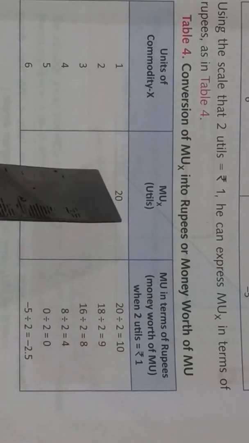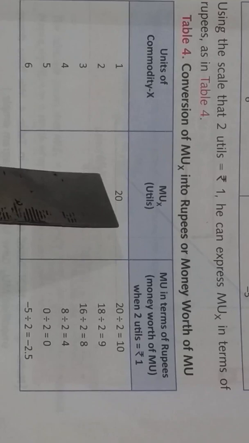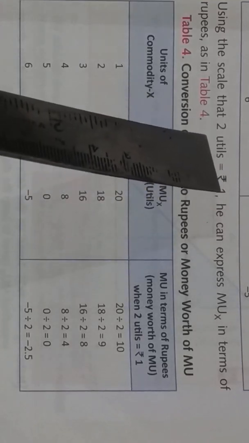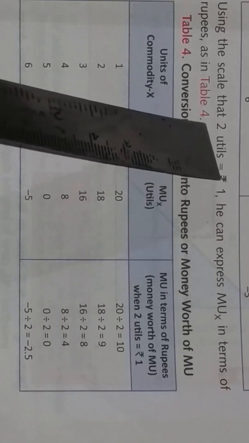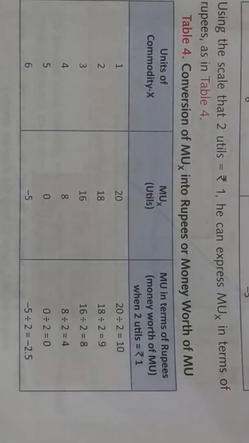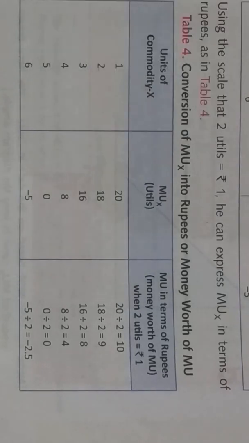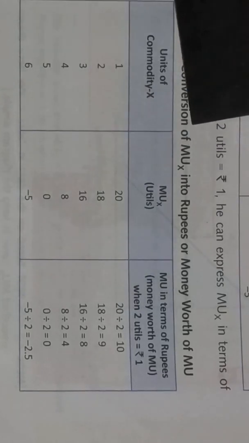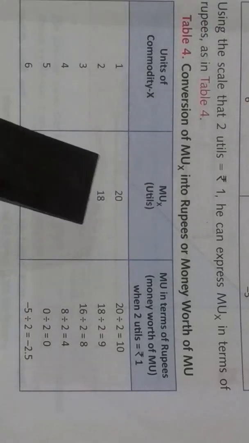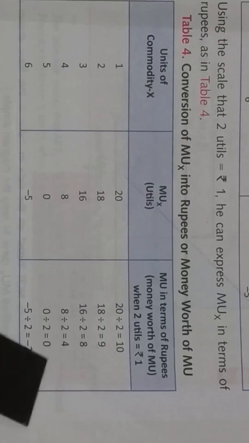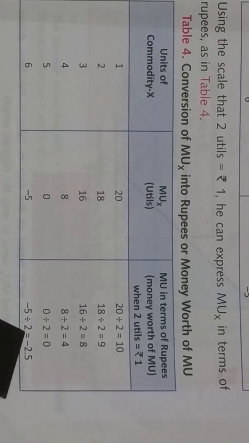So we will divide this MUX by MUM, the marginal utility of money, that is 2. So the marginal utility of commodity will be divided by the marginal utility of money. So 20 divided by 2, that is 10, 18 divided by 2, that is 9, then 8, then 4, then 0, and then minus 2.5.